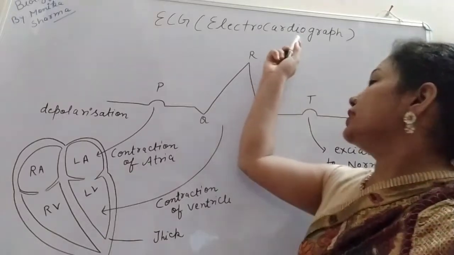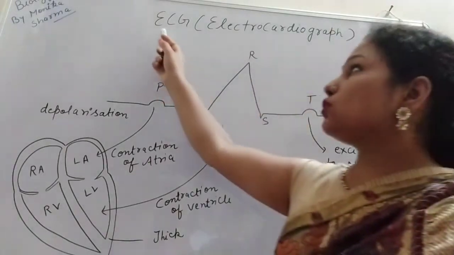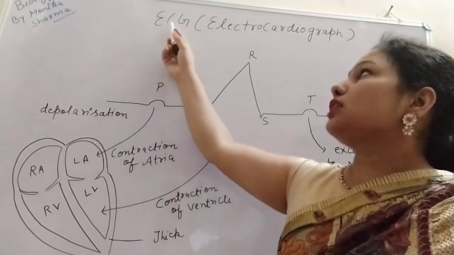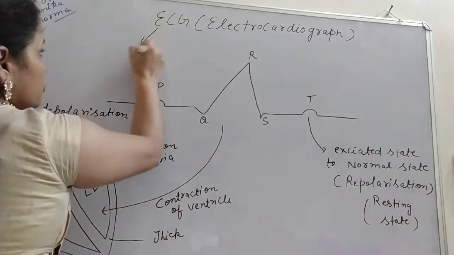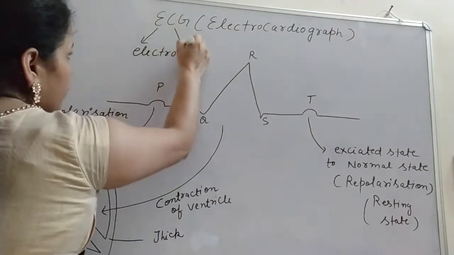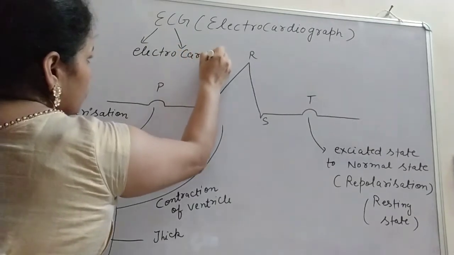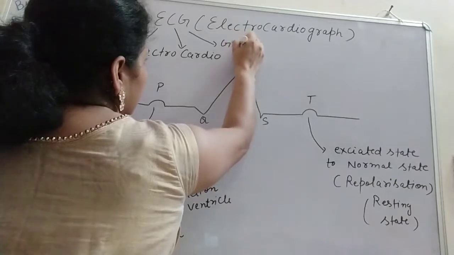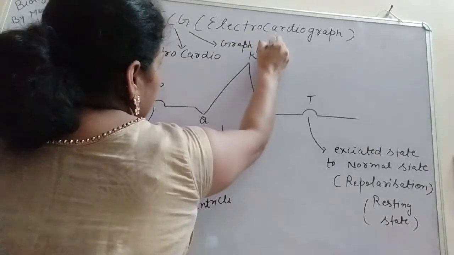Electrocardiogram or electrocardiograph. So electro is related to the electricity or the impulse. Cardio means heart. So electro, C for cardio, and here you can write the graph, or we can say the gram.